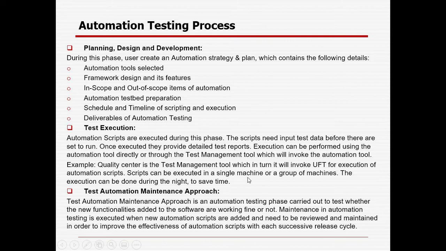Then the last one is automation maintenance, which is really very important. You may spend a lot of effort in test case design, running and execution, but if you are not maintaining your scripts, suppose today you have completed the design of 50 test cases and the development of 50 test scripts, and after 3 months you are asked to run them in a single day, you find that your scripts are not working and a lot of trouble comes because one page changed completely and other things also changed.